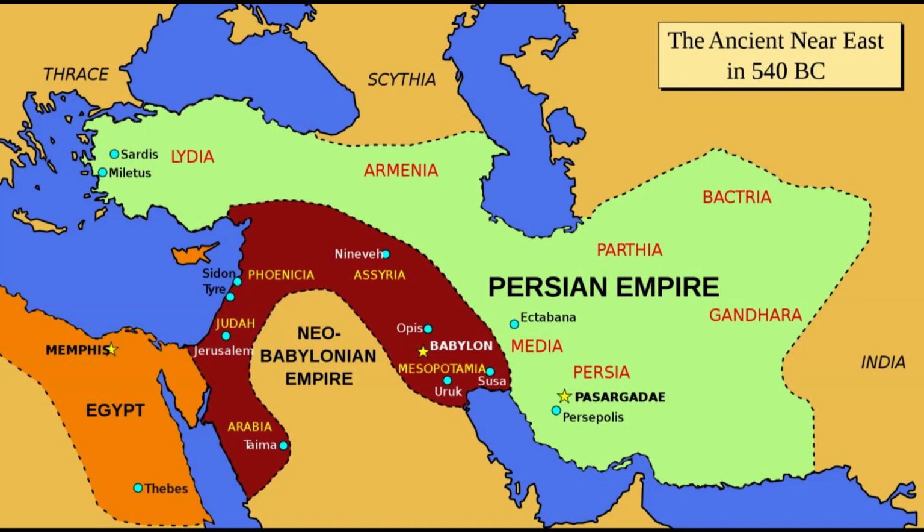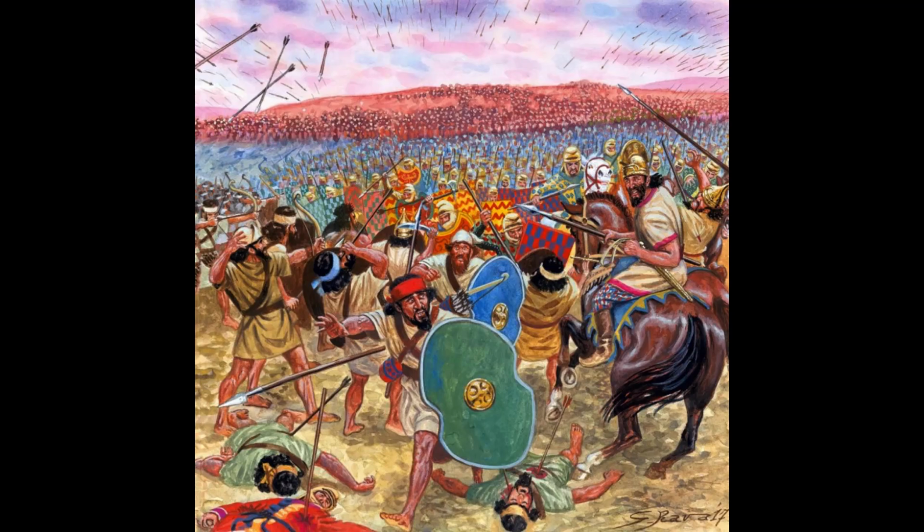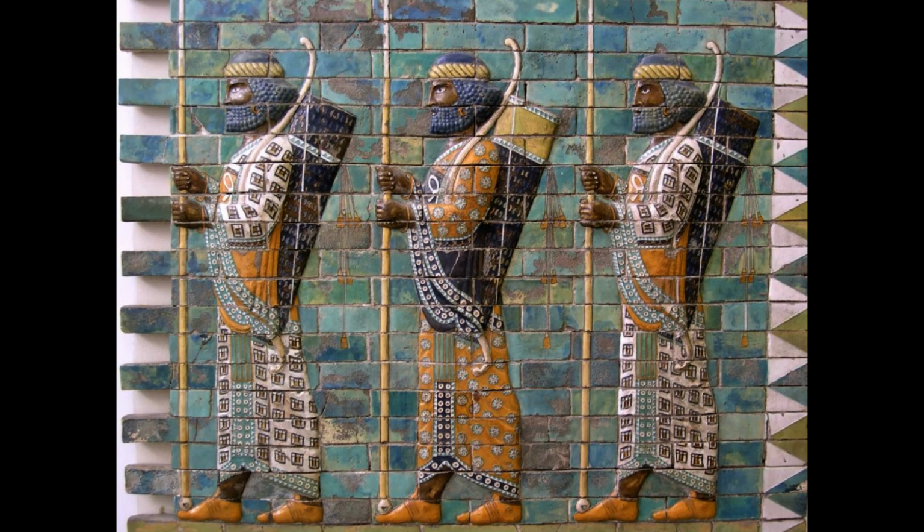Zoroastrianism, the ancient pre-Islamic religion of the Persian people, was the state religion during the Sasanian period. Arab conquest and Islamization. The Arab-Muslim conquest of Persia in the 7th century led to the spread of Islam in the region. Despite the conversion to Islam, Persian culture, language, Farsi, and many aspects of the pre-Islamic heritage continued to influence the society.